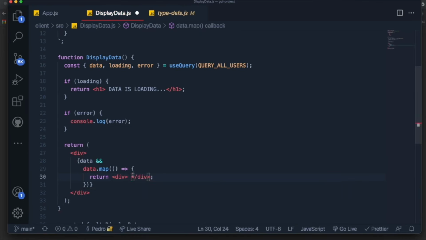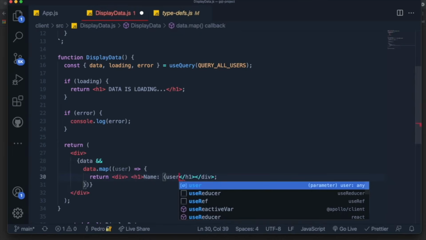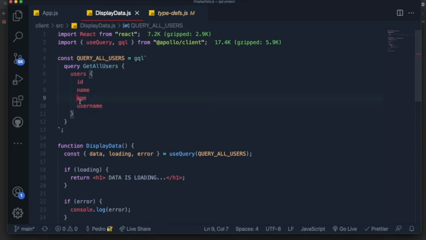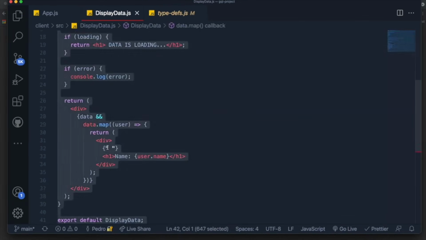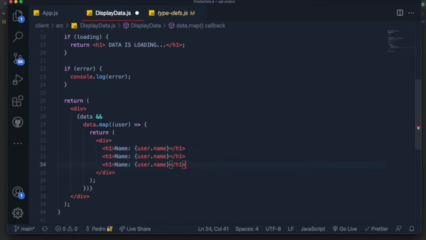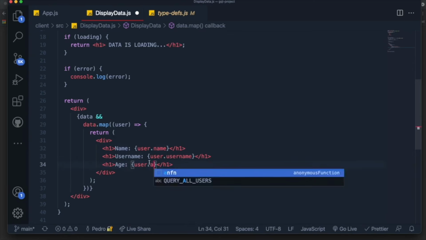It will include an h1 tag that says name is equal to, and then we need to grab each item. So I'm going to say user over here, and I want to say that the name is equal to user.name, because it is one of the fields that we're querying, right? We're grabbing the name, we're grabbing the age and the username. Then I want to do the exact same thing for the age and the username, which are the other two things that we want. So I'll just grab over here the username, user.username, like this. And we'll do the same thing for the age and say user.age.